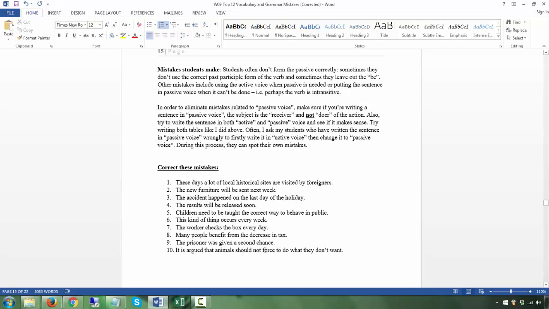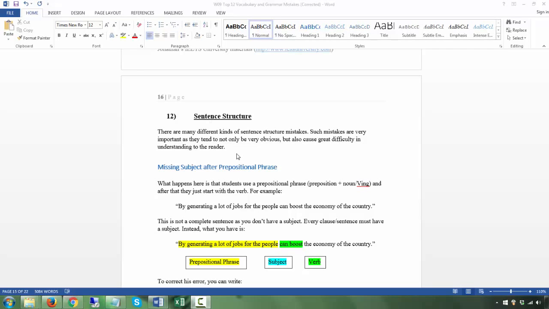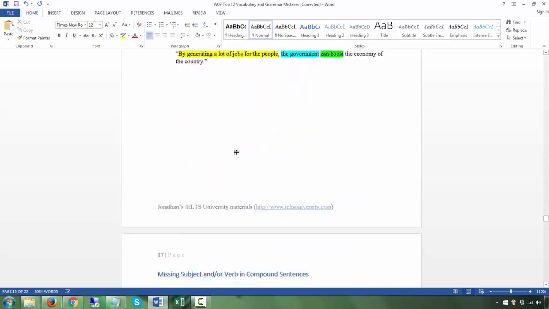Now, animals do not do the forcing; they should not be forced to do what they want. Okay, who does the forcing? Not the animals. So animals are the receiver of the action, so if it goes to the front, it should be passive, be plus past participle here, right? Okay, lastly, sentence structure. A lot you can read through.